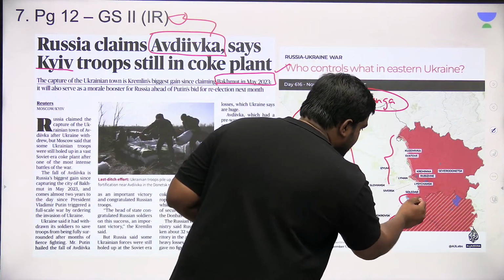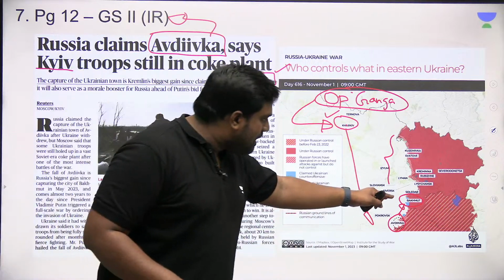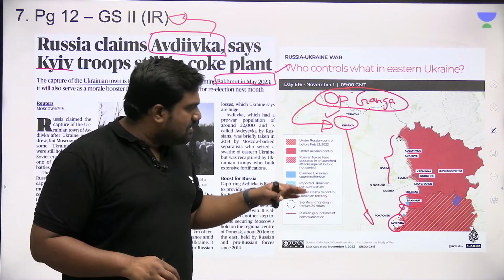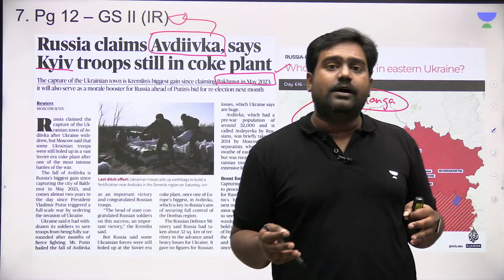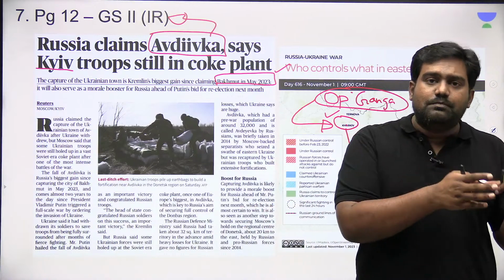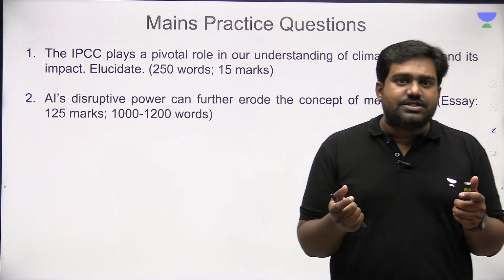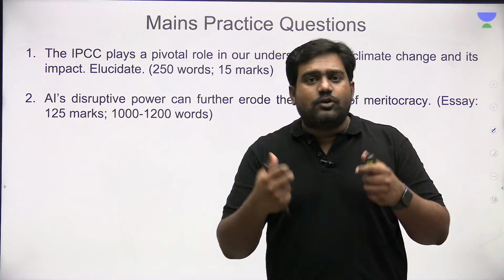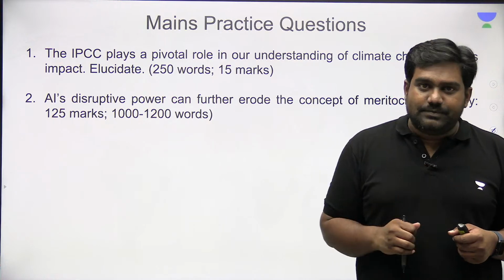You can see here, right to the north of Avdiivka, that is where Bakhmut is located. So two very important locations where brutal battles have been fought over the last 1 year, and Russia has claimed to have captured Avdiivka as well, just like it captured Bakhmut last year. So please be familiar with the names and roughly where they are located. Again, there could be a map-based question, a geography or places in news question in your prelims.